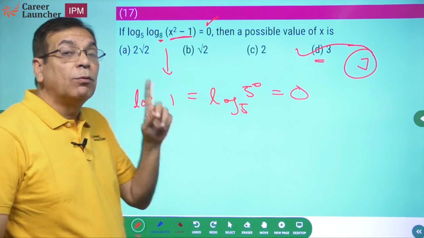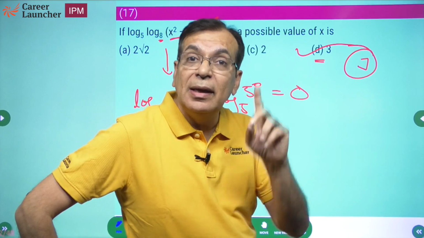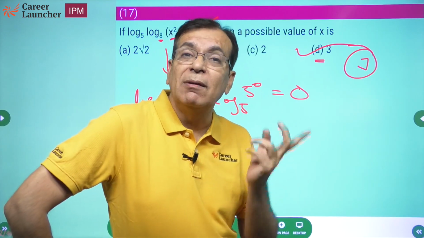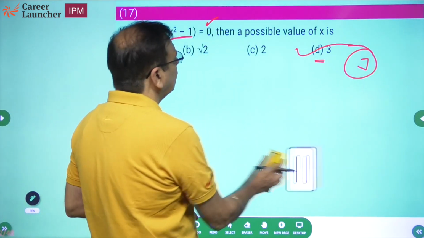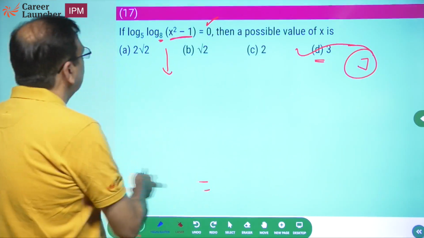And always look out for numbers which are going to make your calculation easy. Check the easy choices first, because even if they are wrong, it is fast or easy to eliminate them. Okay. So correct answer choice 4. Again जुगाड़ लग गया हमारा.